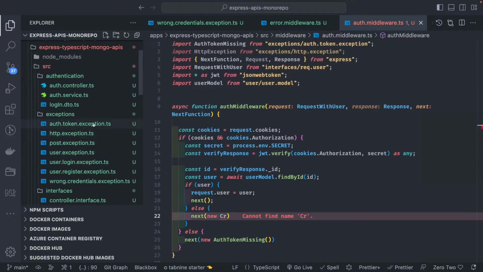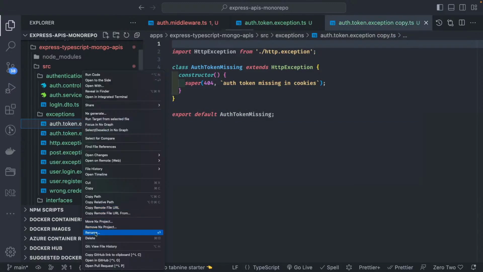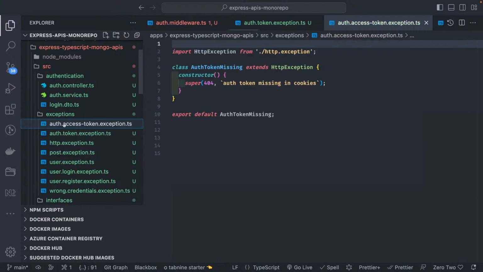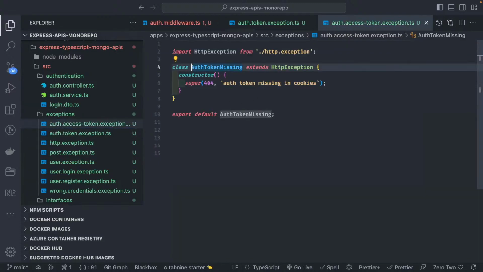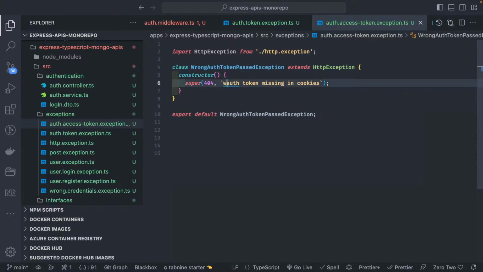We can create auth token exception. Then I will just create another exception: wrong auth token passed, right? Wrong auth token passed.